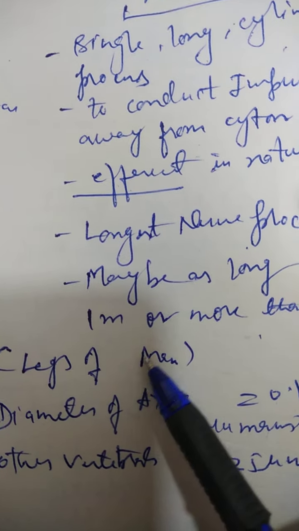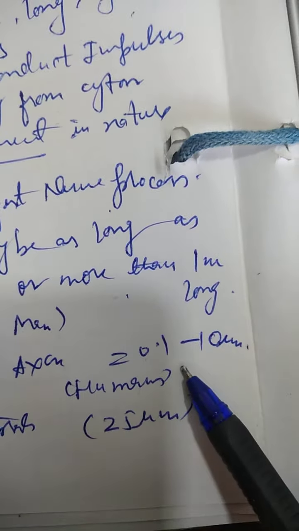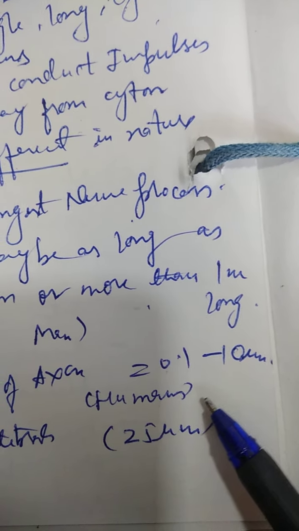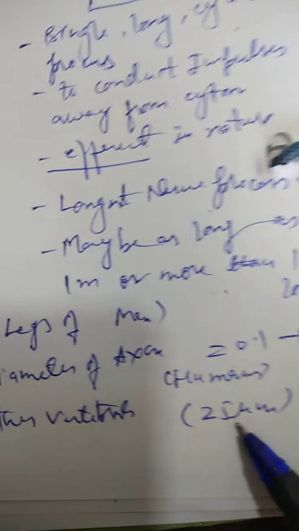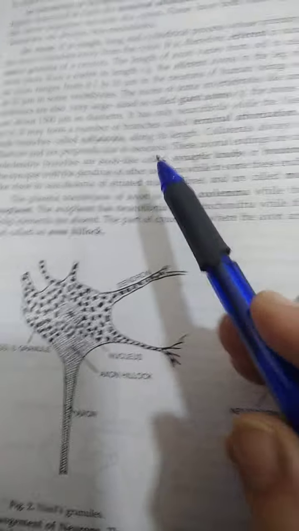In the legs of man, they are of this size, whereas the diameter of the axon is 0.1 to 10 μm. You have to learn this in humans, whereas in other vertebrates it is 25 μm. Then we have, I'll just show you, this is also given in your book. You can see that there are